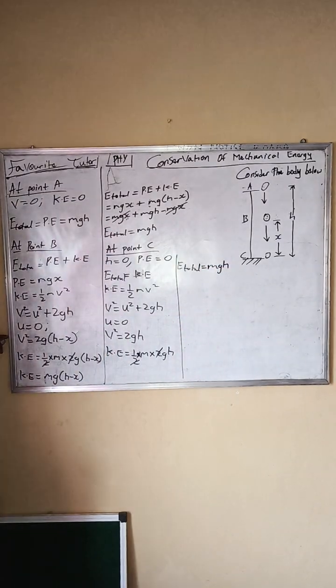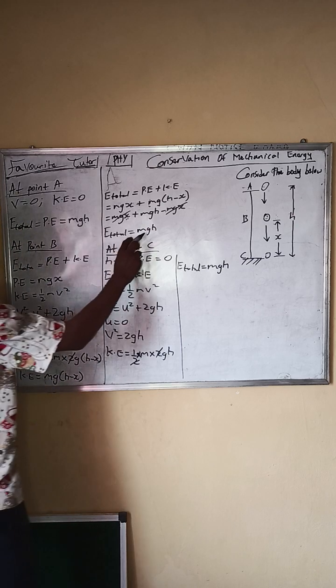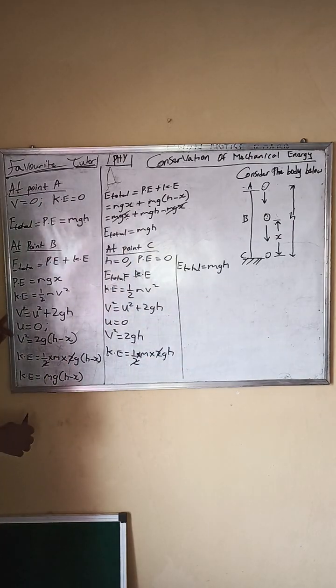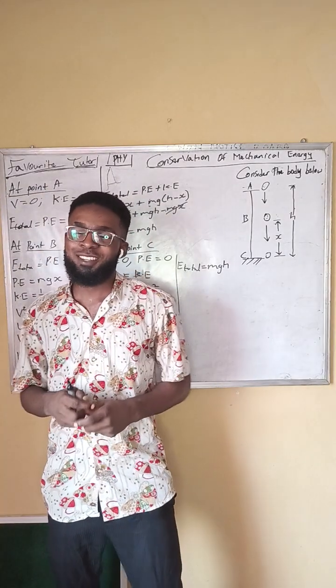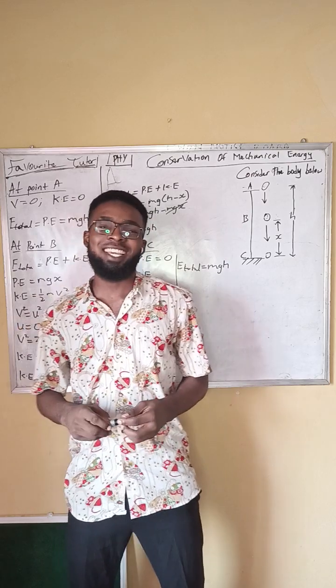You can see that at point A, the total energy is mgh. Point B, total energy is mgh. Point C, total energy is mgh. Energy is being conserved. The mechanical energy is conserved. No energy loss, no energy gain.